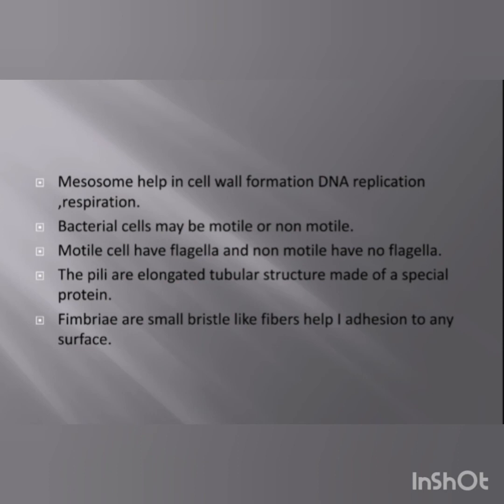Now what is this mesosome helping in? This mesosome helps in cell wall formation and DNA replication, as well as in the process of respiration. So the mesosome helps in cell wall formation, DNA replication and respiration.